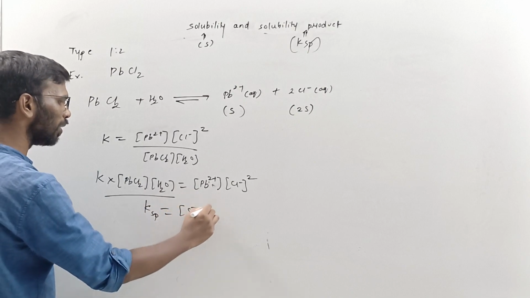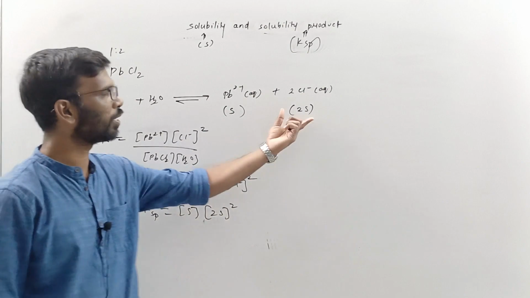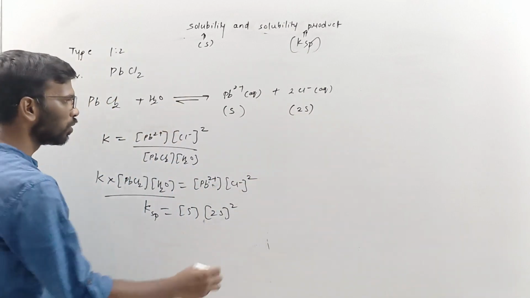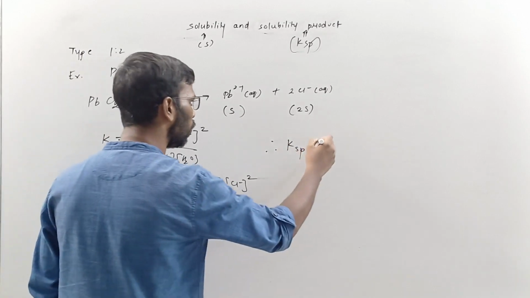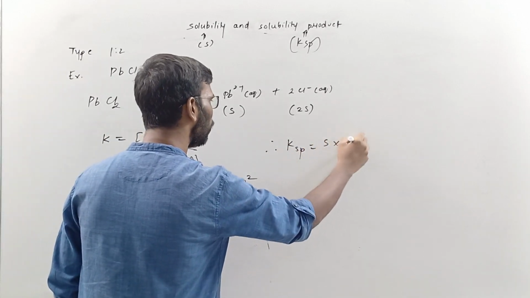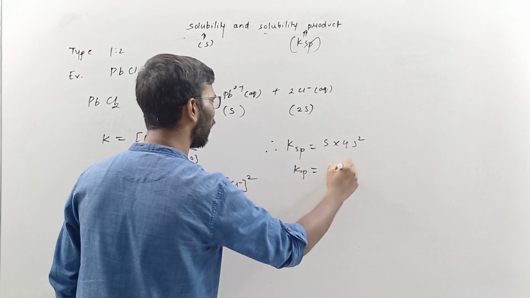This is S, and this is 2S the whole square, because the concentration of Cl- is 2S. Therefore KSP is equal to S into 4S square, so KSP is equal to 4S cube.